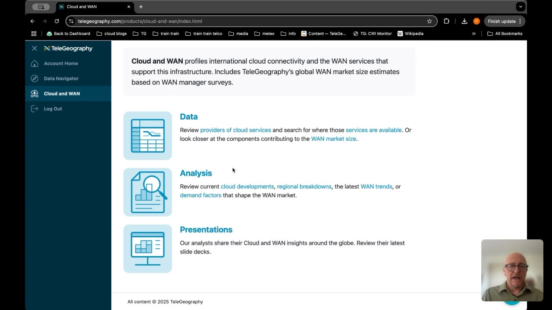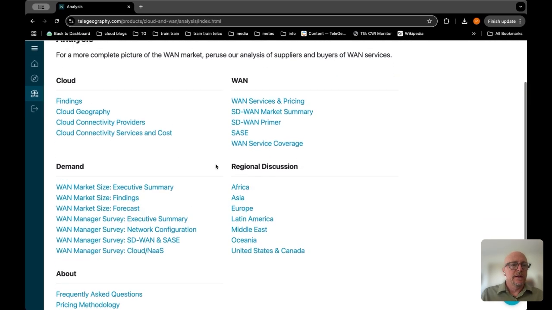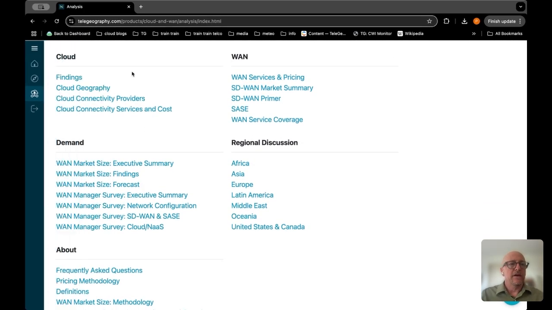Let's take a look at the analysis section. Here we go. Here we have the cloud section. So this is all analysis on cloud and cloud infrastructure, evolution, development, both of the infrastructure itself, the cloud connectivity providers, as well as services and costs.